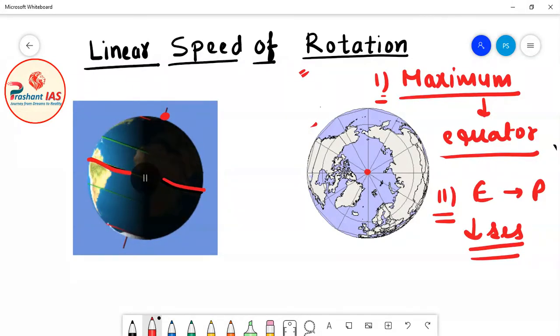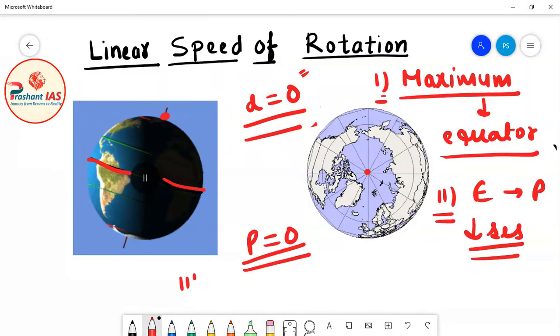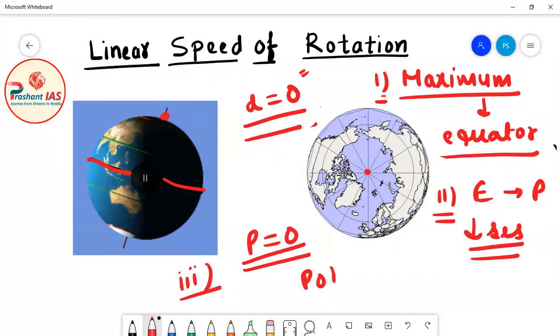If a person is standing on the pole, then even though the earth is rotating, the person is not moving. He will cover 0 distance. So the linear speed of rotation is actually 0 at the poles. This is the third very important thing for our prelims exam: at poles the linear speed of rotation becomes 0.